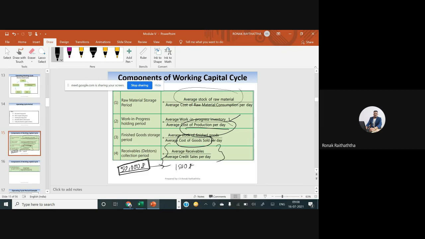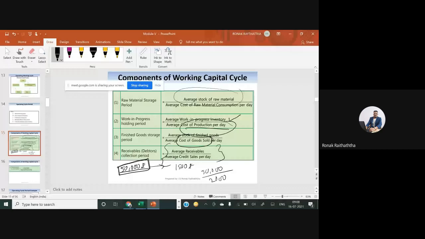So that will tell you the time for which the debtor will remain. It's a simple thing, suppose you have debtors of 50,000 rupees. Then on a daily basis, what is the credit sale you are doing? So in how many days will your entire debtors get over? Suppose on a daily basis you are doing sales of say 2,000. I am putting that in the denominator. So your entire 50,000 will be exhausted in how many days? So 50,000 divided by 2,000.